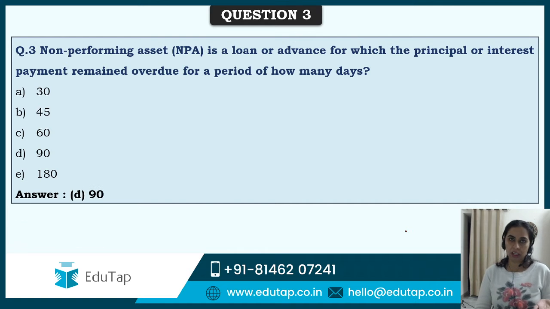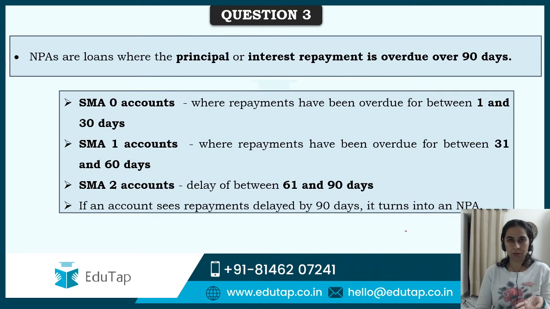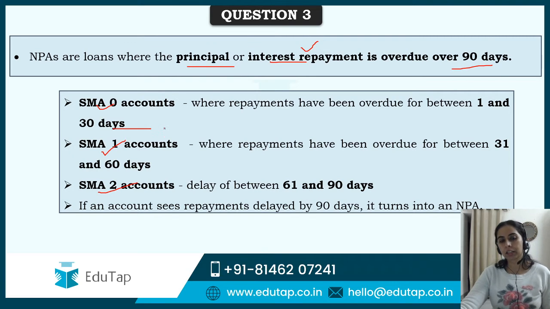तो NPAs, when it is 90 days, the EMIs have not been paid, or the loan has not been repaid. So it is overdue over 90 days, principal or interest, दोनों. Now, before becoming an NPA, accounts have three categories, that is SMA 0, SMA 1, SMA 2. SMA is special mention account, right? So we do not call it SMA account, SMA 0 account, rather it's SMA 0 because it's special mention account already. ठीक है? तो where payments have been overdue between 1 and 30 days. तो जो first month का अगर payment नहीं आया है, तो account बन जाएगा special mention 0.